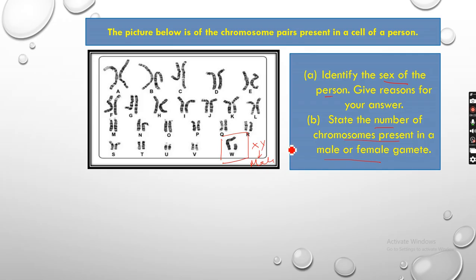And how many pairs of chromosomes? Always there are 23 pairs of chromosomes, so a total of 46 chromosomes are present. So here in this case, it is a male.